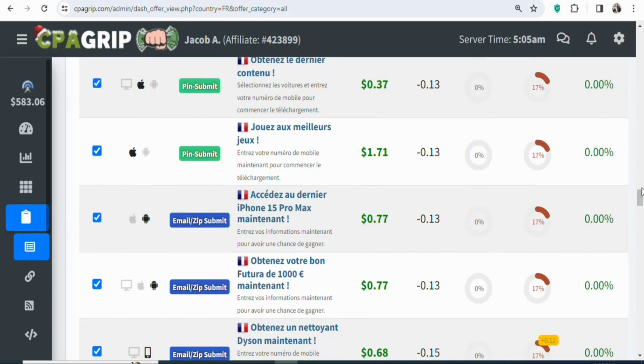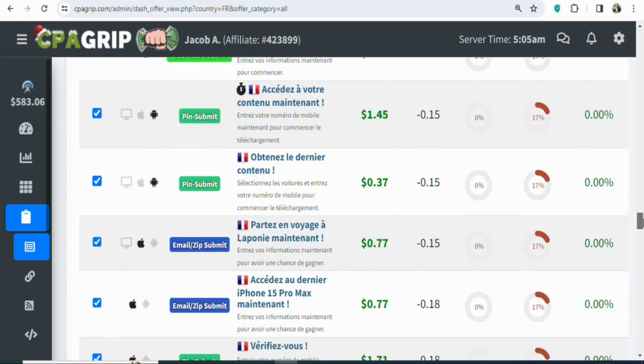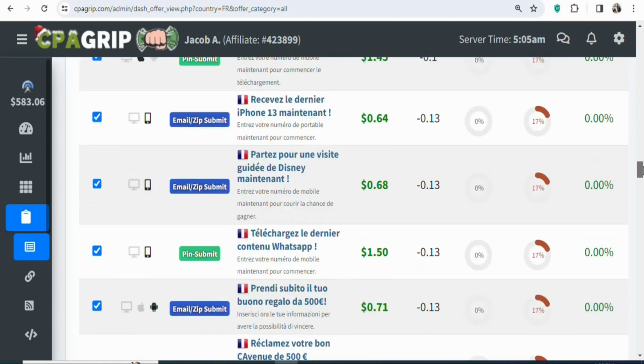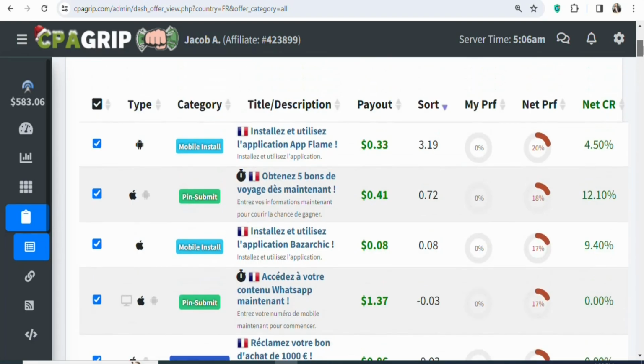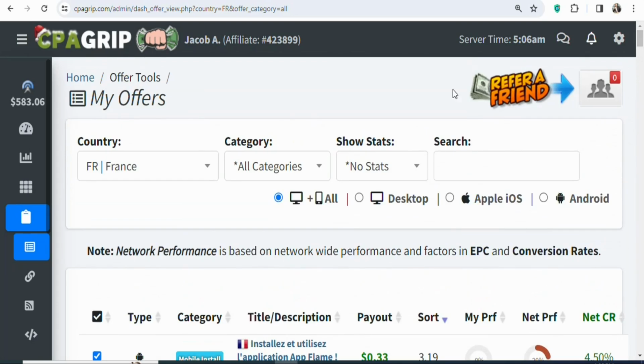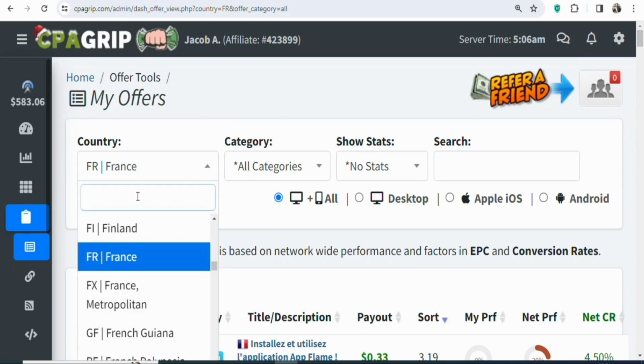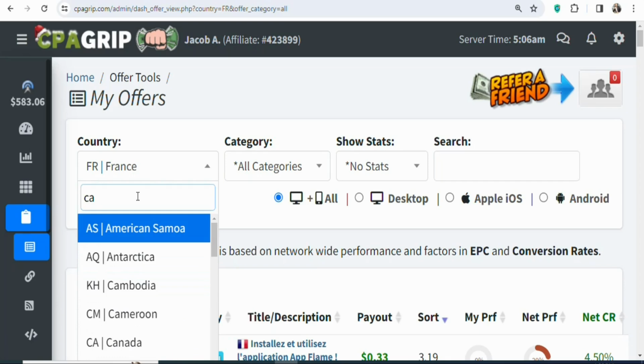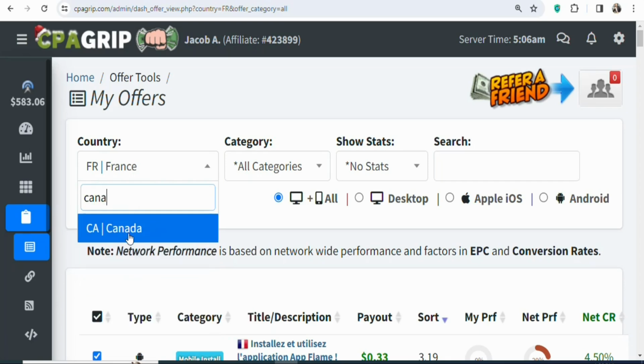In this case, I'm going to be promoting offers that are allowed in Canada, because I have a traffic source whereby we can get people who live in Canada to click on our affiliate link and then enter the required details so that we can get paid. So you have to click right here. Once you click on it, search for Canada so that you can get offers that are allowed in Canada. Once you search for Canada, you can see it right here.